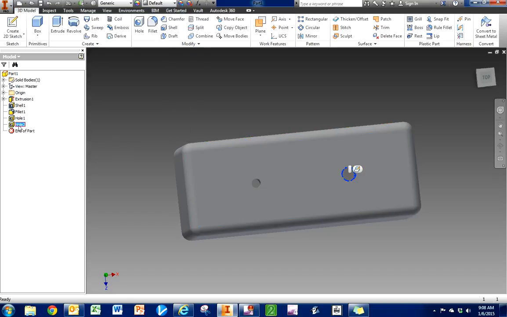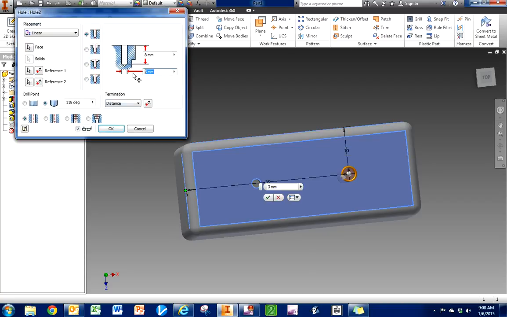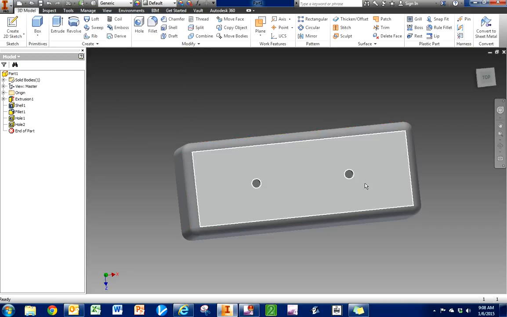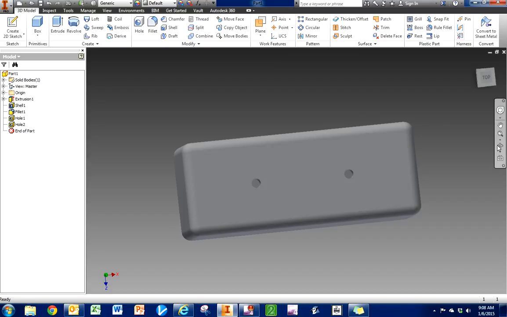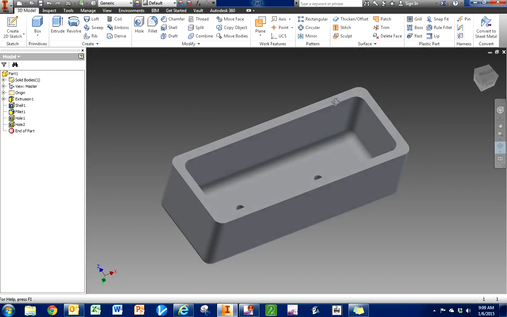I hit enter. I do need to go in and edit this feature as well to turn it back into a 2 millimeter hole, and it's going to terminate through all. Hit OK. Now I've got the 2 holes in the correct location at the top of my box to attach the handle to. Now these are through holes, which means the screws are going to come up from behind and screw into the threads that are put in the handle. So the threaded piece is in the handle, so you can tighten that handle down onto the top of this box.